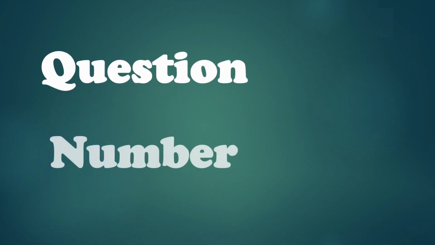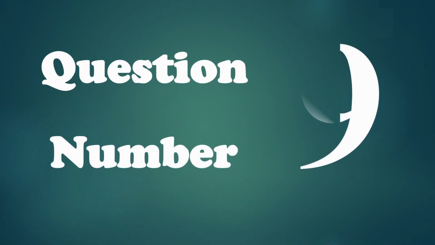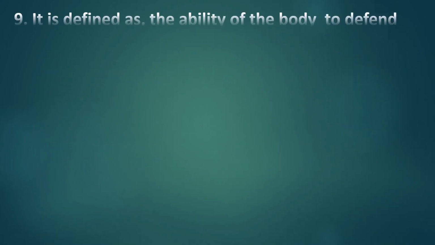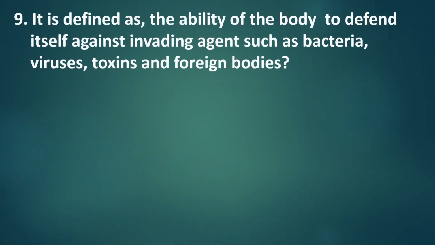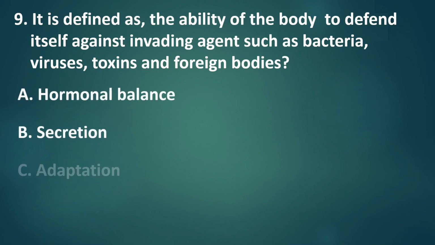Question number 9. It is defined as the ability of the body to defend itself against invading agents, such as bacteria, viruses, toxins, and foreign bodies. A. Hormonal balance. B. Secretion. C. Adaptation. D. Immunity.